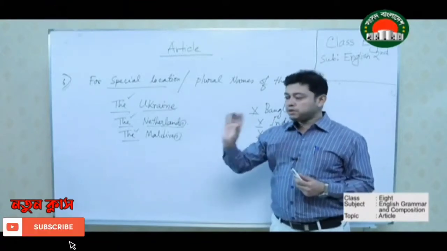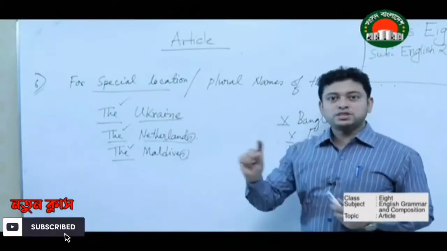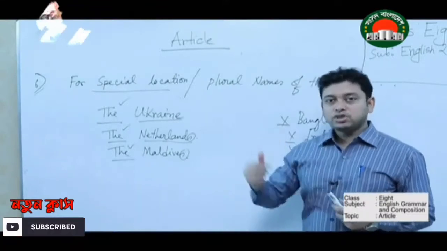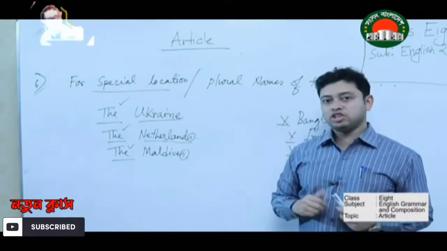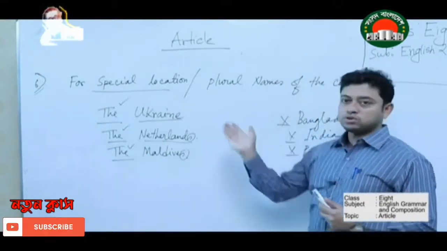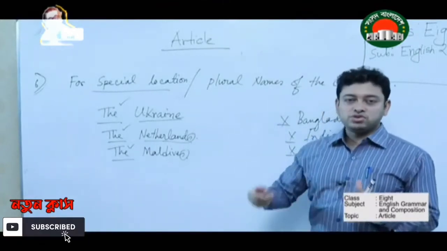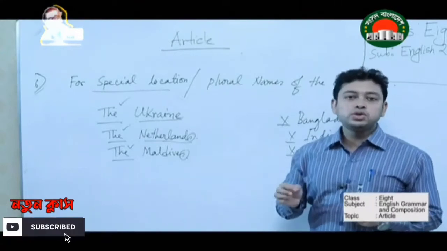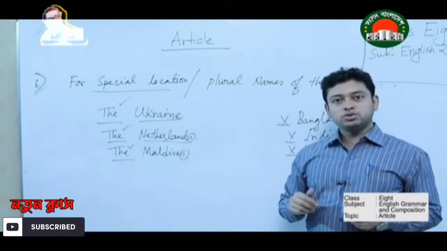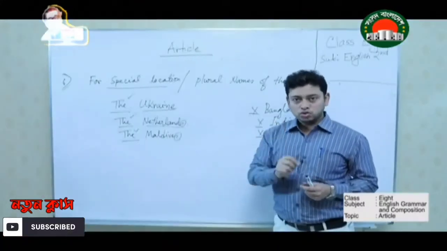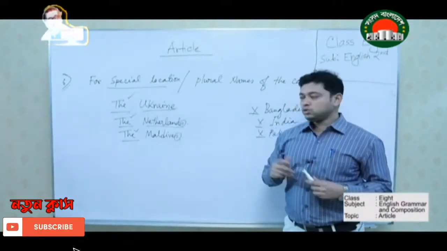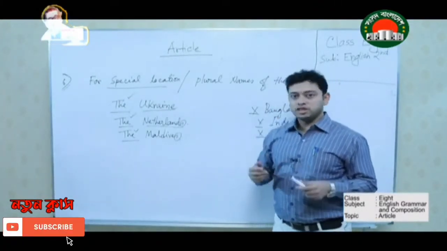There will be a particular passage. You have to go through the passage line by line. Then you have to understand which rule should be applied over there. So if you know where to use a, where to use an, where to use the, and where you don't need any article, that means where to put a cross, then you can solve this question very easily.